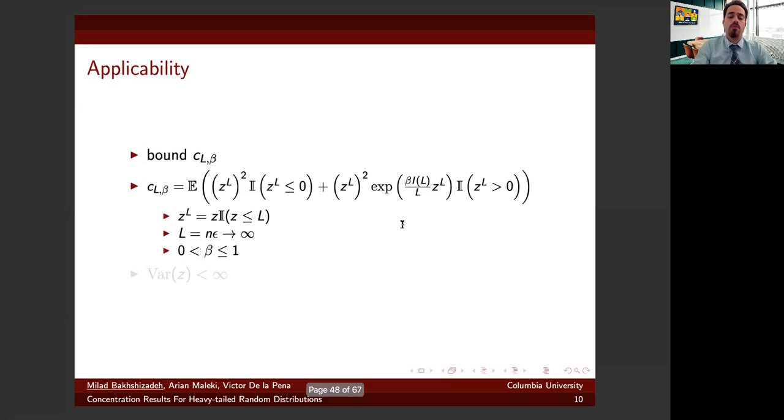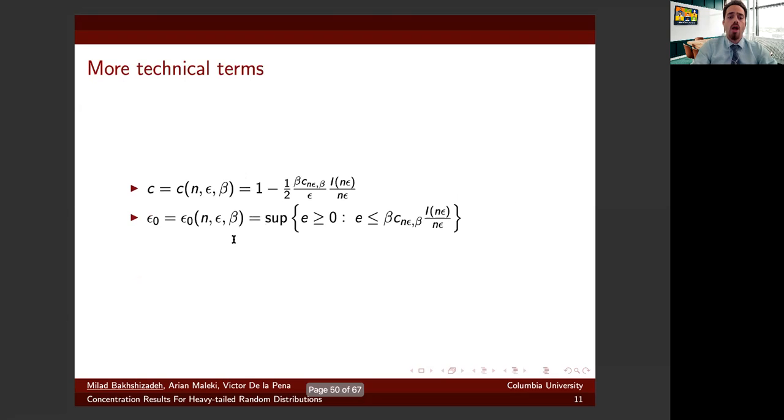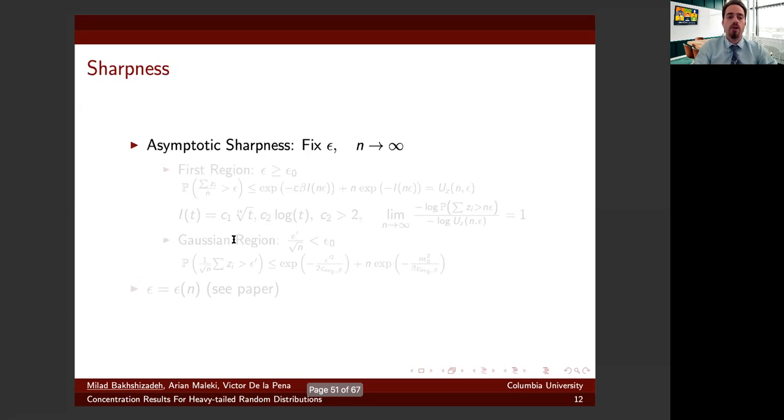For our proof, we're going to set L to be n epsilon, and we're going to send it to infinity for asymptotic studies. If you ignore this exponential term, this expectation is nothing but the expectation of Z_L squared, which tends to the variance. And hence, whenever the variance of the random variable is finite, our inequalities are applicable, and basically C_L and beta asymptotically go to the variance of Z. There are more technical details about other constants, but I would like to move on for now.